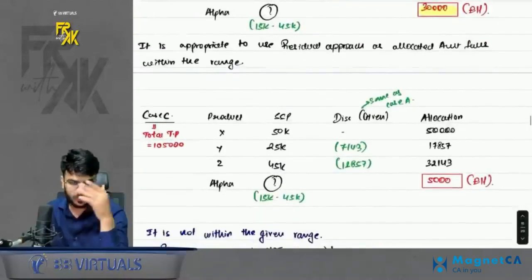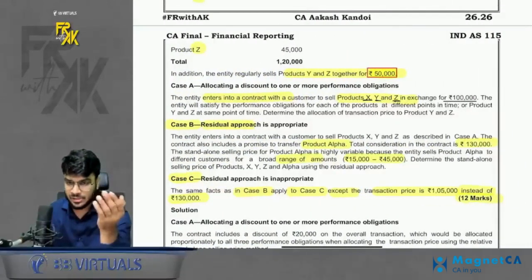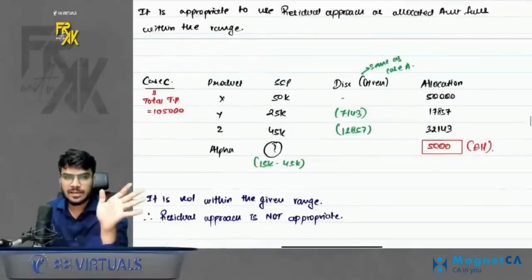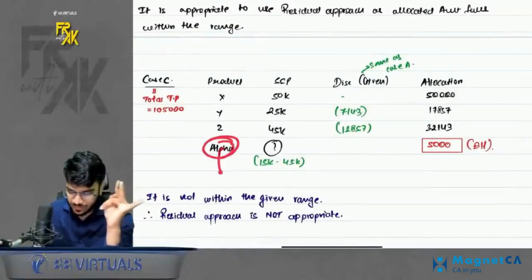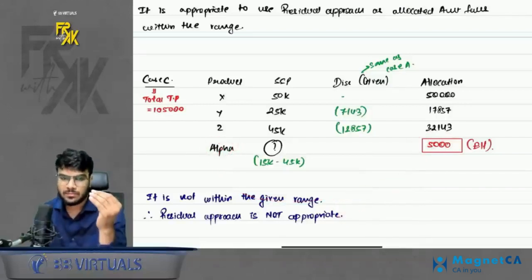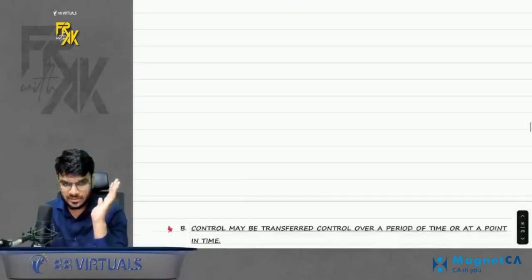It is appropriate. If you see the last case, it says everything is same, but instead of 130, we are charging 1,05,000. So in this case, if instead of 130 you are charging 1,05,000, the allocated amount for alpha will come to 5,000. It will not fall within the range. So can you use the residual approach? The answer is no. You will say residual approach is not appropriate. Simple. I hope this is clear to everyone.